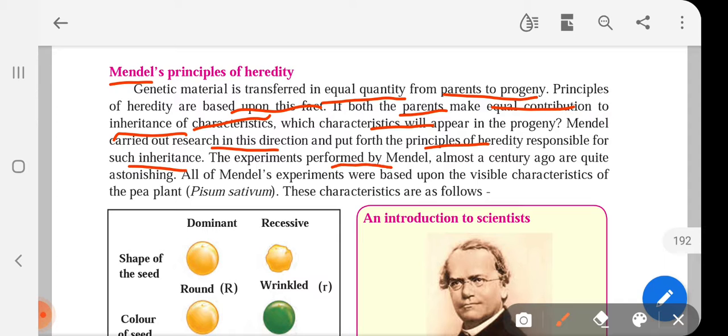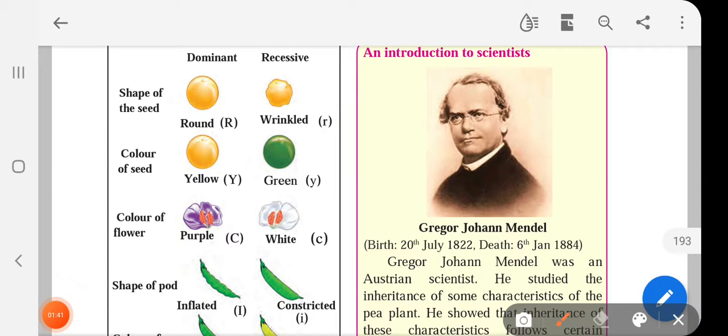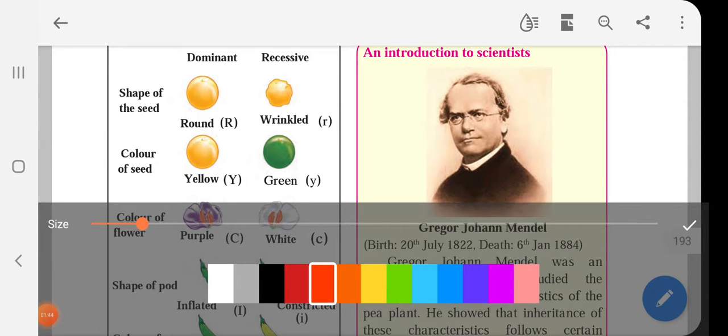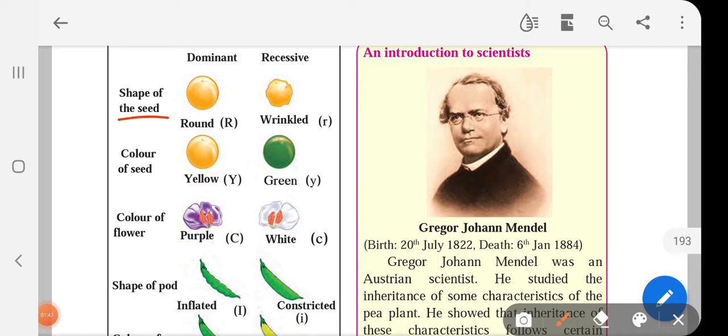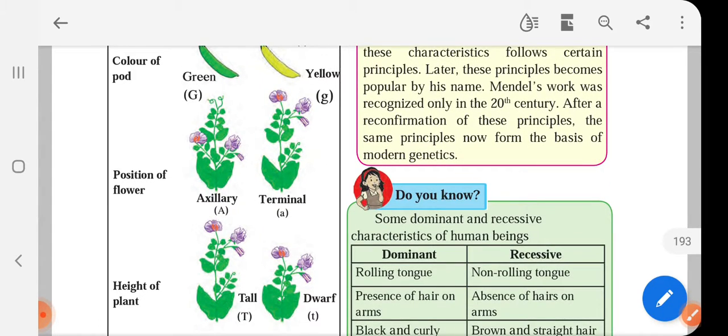The experiments performed by Mendel almost a century ago are quite astonishing. All the experiments were based upon visible characteristics of pea plant. These characteristics are as follows. So these are some characteristics which he took under consideration, like shape of the seed, color of the seed, color of flower, shape of pod, color of pod, position of flower, height of plant.